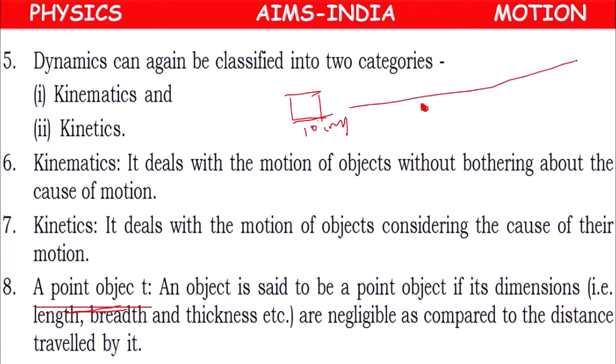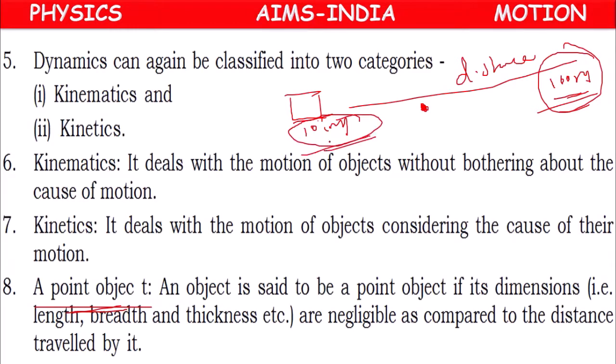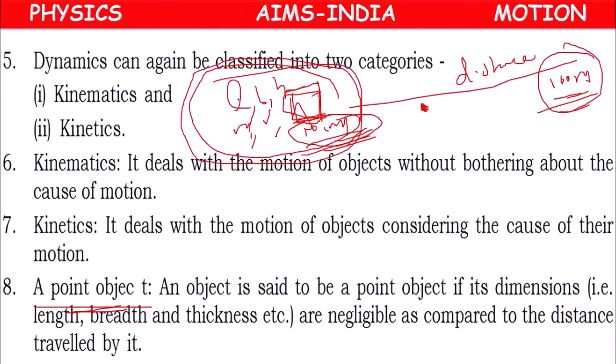If it has moved 100 meters, the distance moved by the body is 100 meters. Compared to 100 meters, the length of the object, 10 centimeter, is very less. Here 10 centimeter means length of the object. This block will have length, breadth, height, mass, volume, area. Like that, it can have so many quantities. These are all called dimensions of the objects.